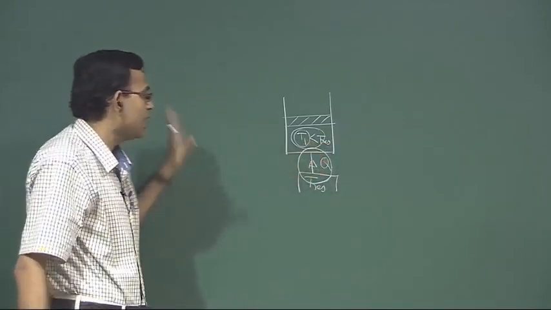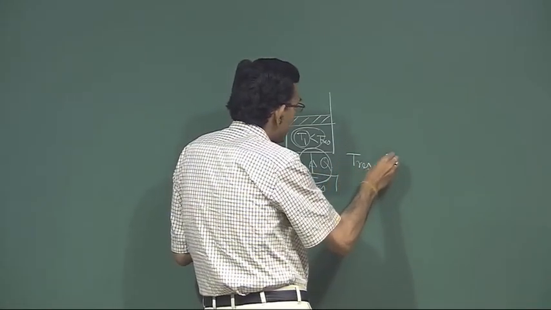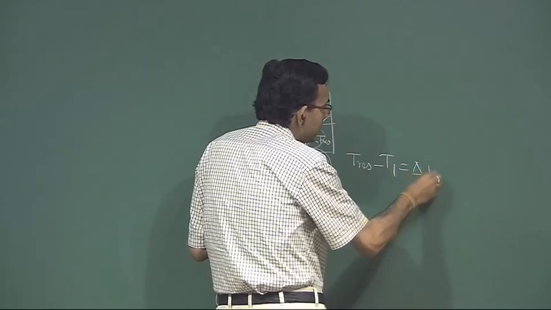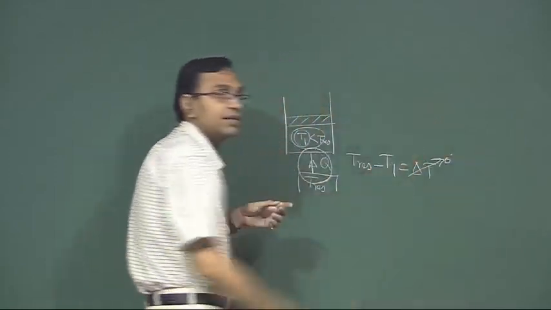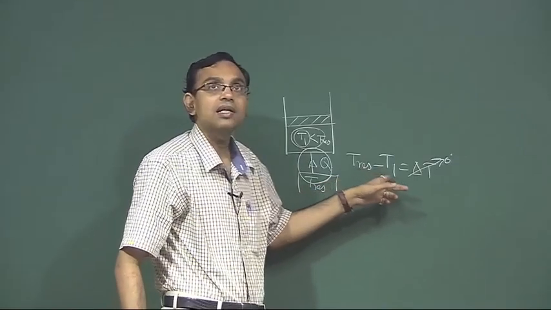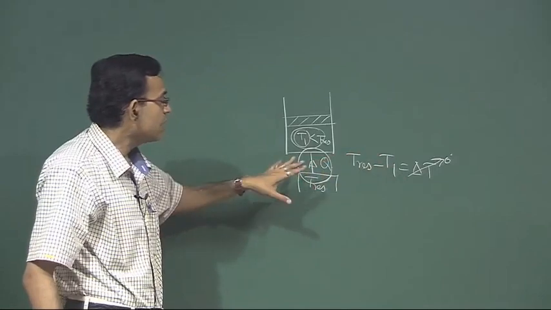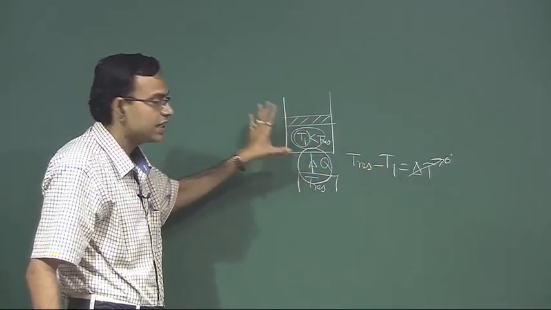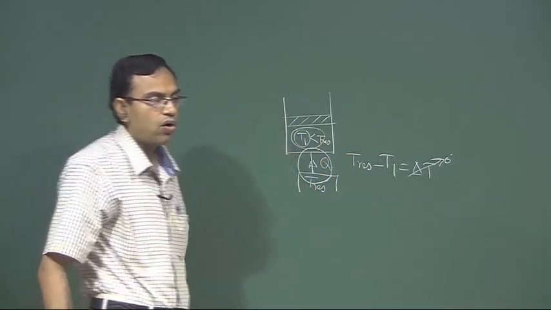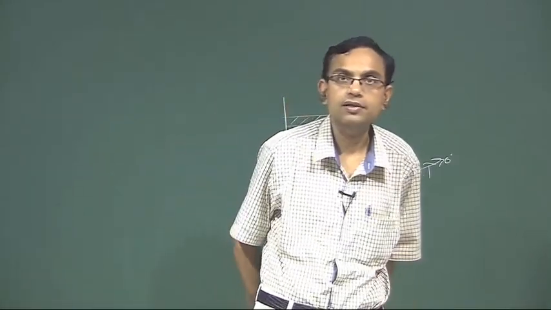It will be totally reversible if T reservoir minus T1 is some delta T, very small, tending to 0, then it is externally reversible. Otherwise, it is not externally reversible, and we can say that it is just an internally reversible process. So, all isothermal processes must be reversible, this statement is not correct.